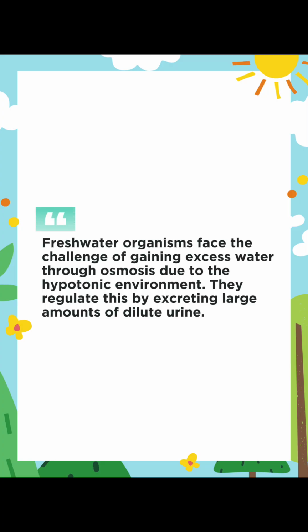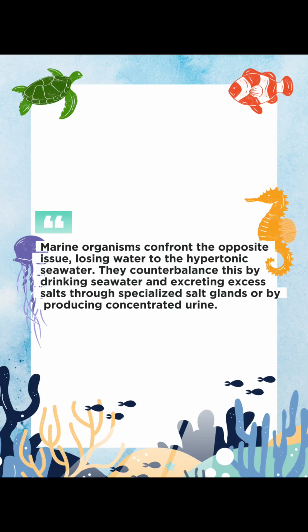Freshwater organisms face the challenge of gaining excess water through osmosis due to the hypotonic environment. They regulate this by excreting large amounts of dilute urine. Marine organisms confront the opposite issue, losing water to the hypertonic seawater. They counterbalance this by drinking seawater and excreting excess salts through specialized salt glands or by producing concentrated urine.